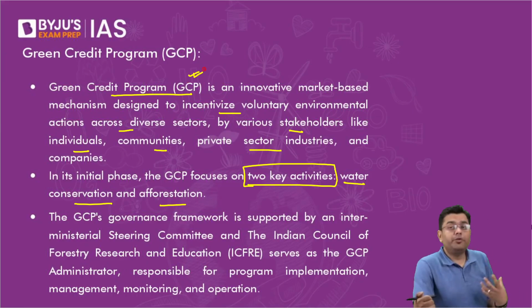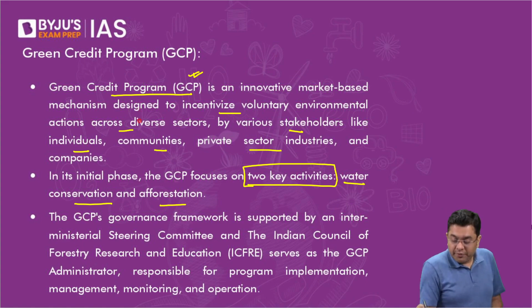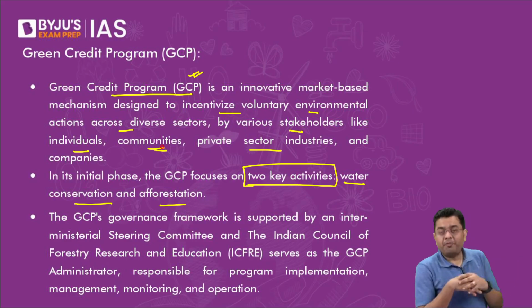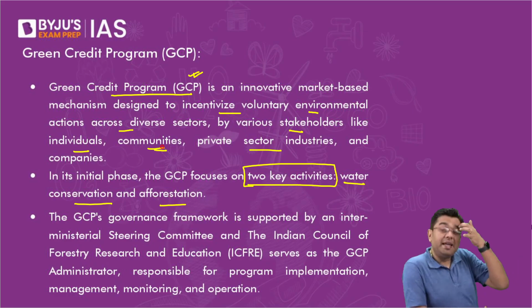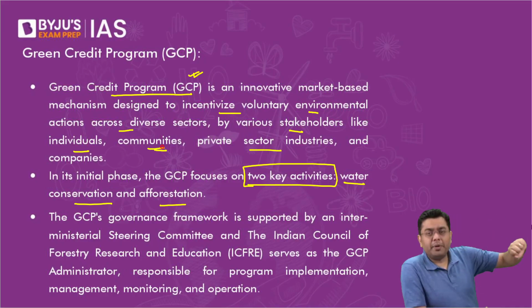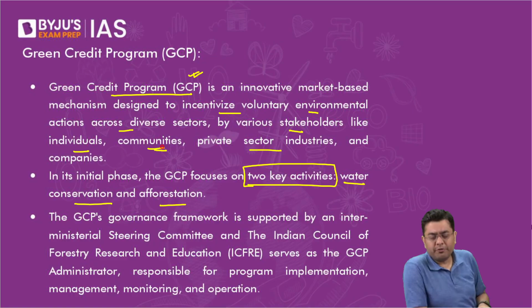So individuals, communities, a group of people, the private sector, all of them can now earn credit if they carry out a designated process of conservation and afforestation in a designated area. You can earn credit which you can sell to whosoever requires that credit, whosoever has that target.